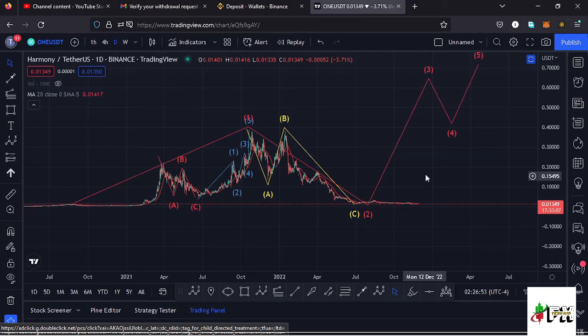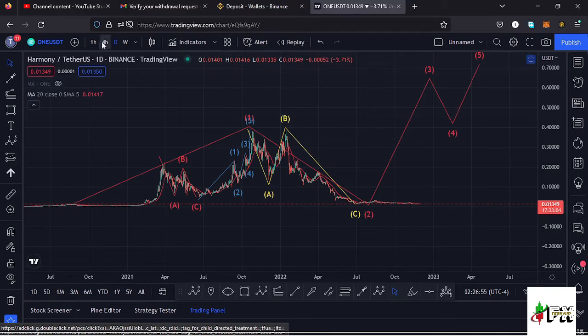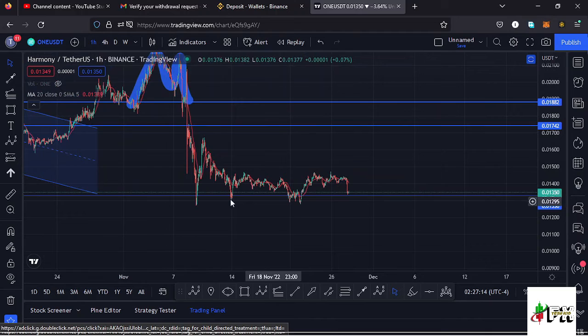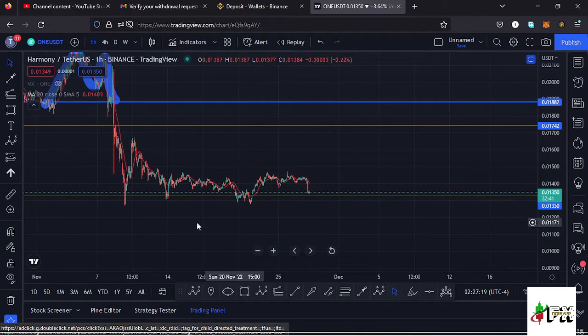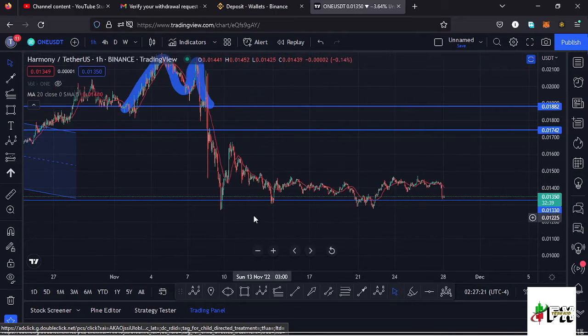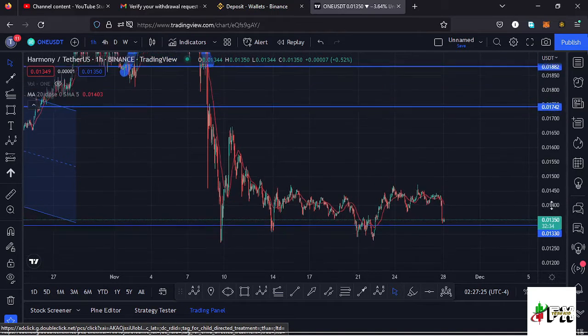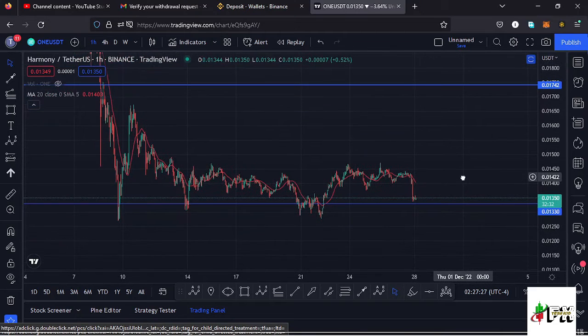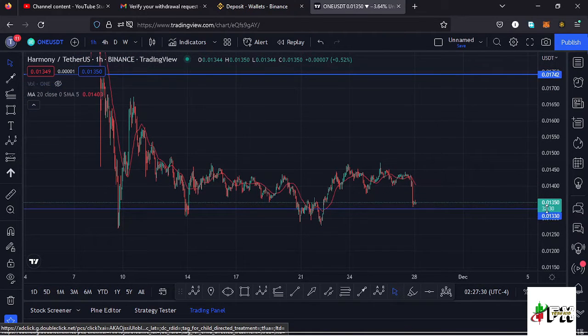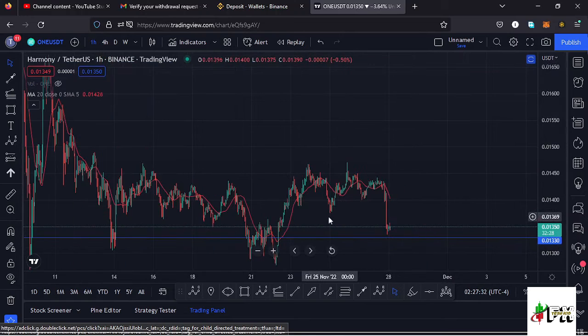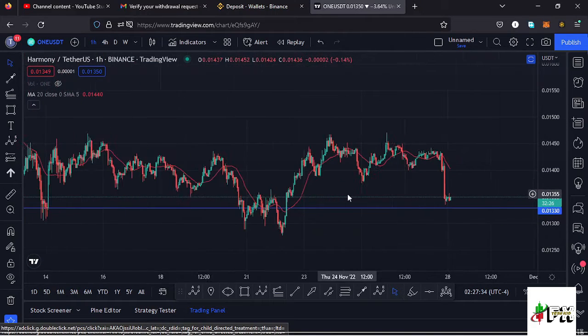And to give you the short-term scenarios, I'll be jumping to the 1 hour chart. Here on the 1 hour chart, you can see this is the low that I'm saying at around the $0.012 mark, and after making that low, we have been in much of a consolidation, which is right here. And to give you the short-term scenarios that I expect to play out, I want to base my analysis on the key areas of support and resistances, because I don't want to force an Elliot wave structure right here,